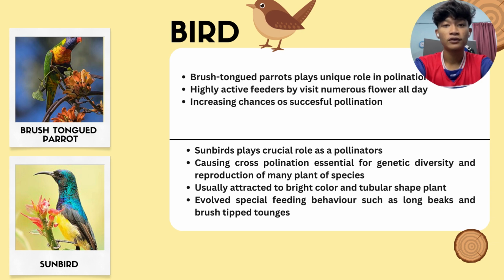Some flowers have evolved specific traits to attract sunbirds. These traits include bright color, a tubular shape suited to the bird's beak, and high nectar production. Similarly, sunbirds have also evolved specialized feeding behavior and physical adaptations such as their long beaks and brush-tipped tongues to efficiently extract nectar from these flowers.